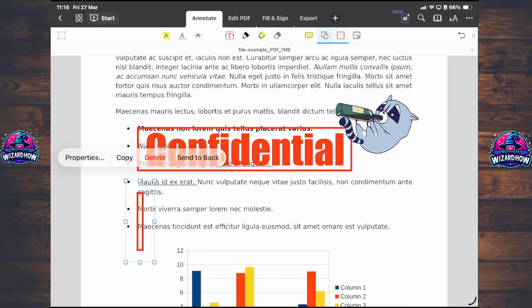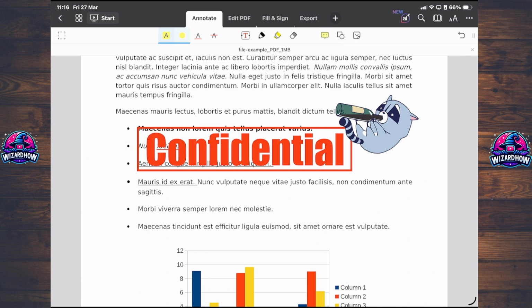And yeah, I hope that this video helped you out with how you can basically create the watermark. Now you can rotate it if you want, and yeah, if you want it on every page, you will sadly need to copy it separately if you are using iPad.